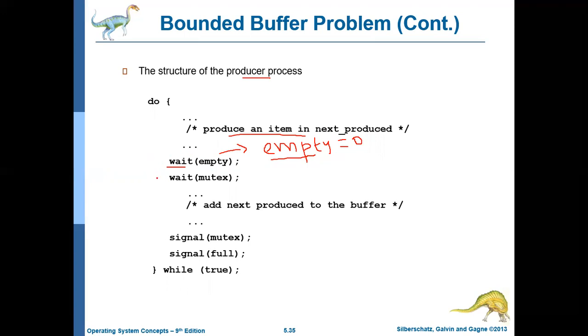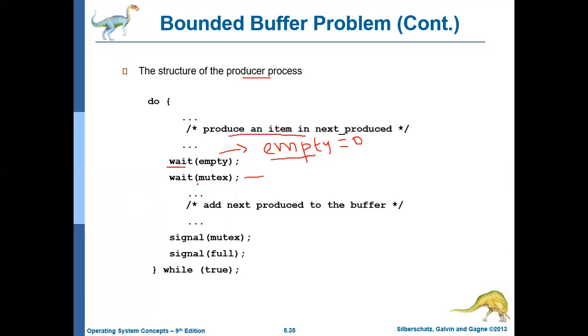Because if empty is greater than 0, there is at least one empty location, and the producer can keep the item there. If it is 0, it cannot keep anything, so it just spins. If empty is greater than 0, it comes to the next statement.